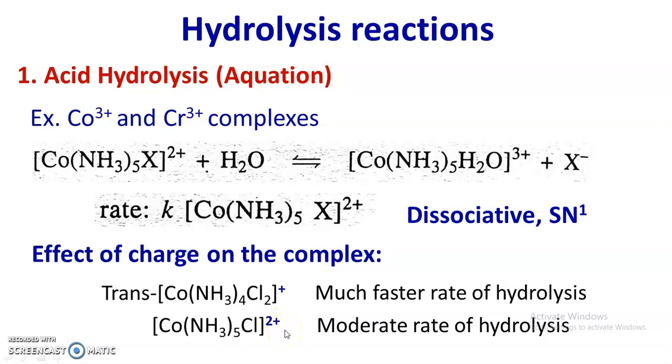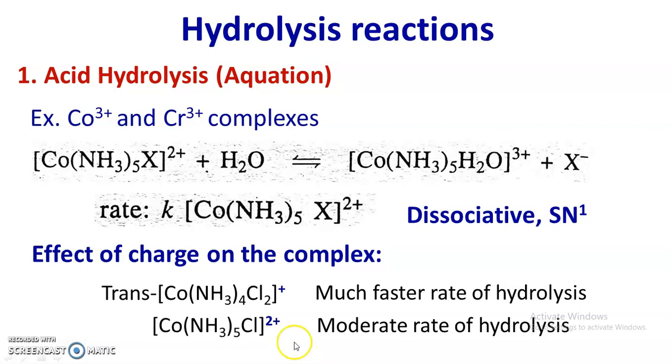Now the reason for this is, as the charge carried by the metal ion increases, ligands are strongly attracted or held by the metal ion. Actually, ligands are negatively charged, especially these halogens are negative ligands, and these are strongly held by the positive ion, and the dissociation of this chlorine and cobalt bond, or ligand and metal bond, becomes difficult.